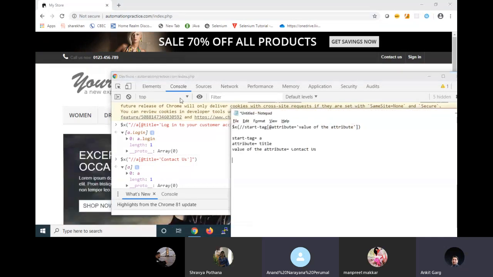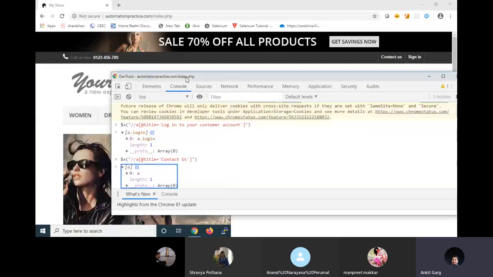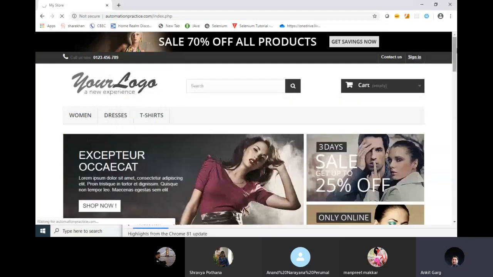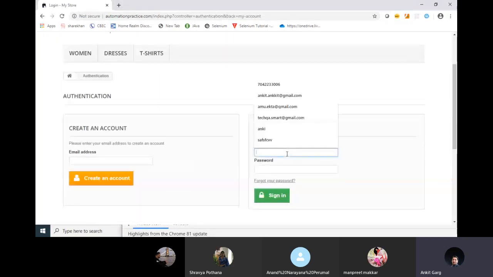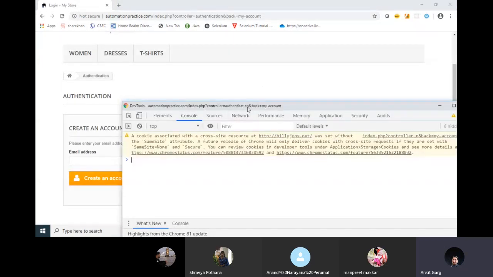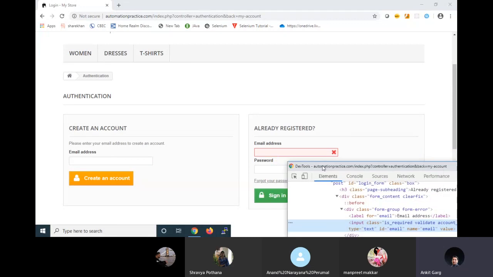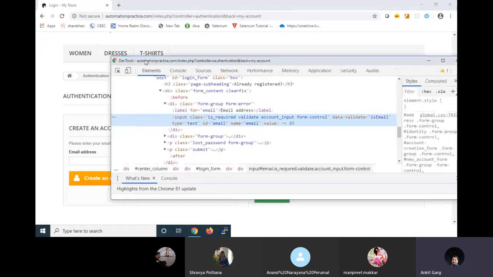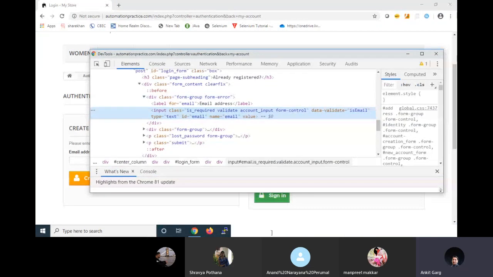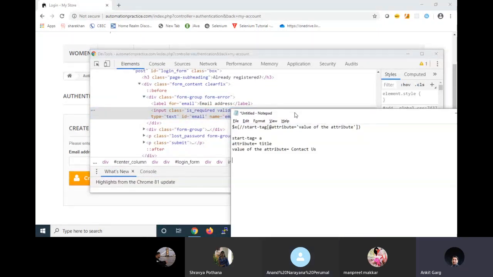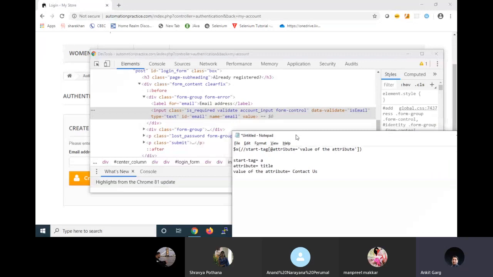Let's try with one more example. Let's say after clicking on the sign in button, I want to enter the email ID here. So again for this I have to first find an element. Again click on this arrow icon, highlight this element, click on this. It is showing me this element now. What is the starting tag for this? Input, right? It is starting with input. So the starting tag is input.